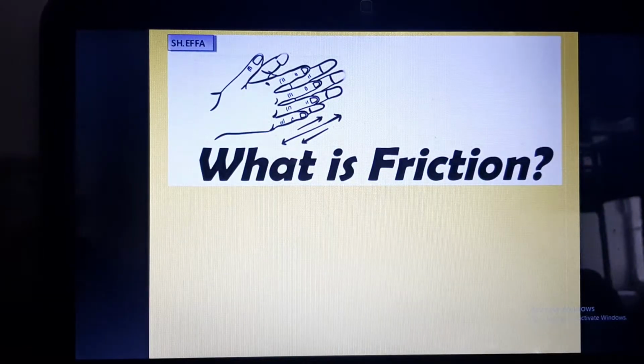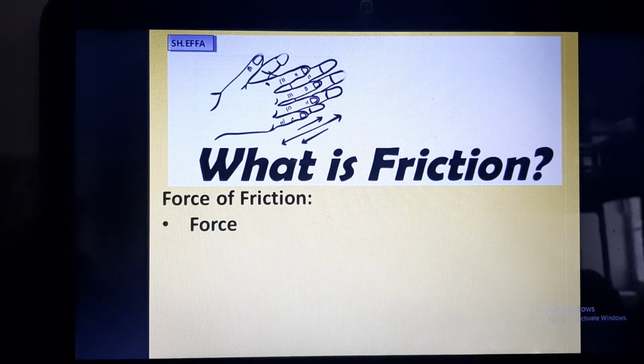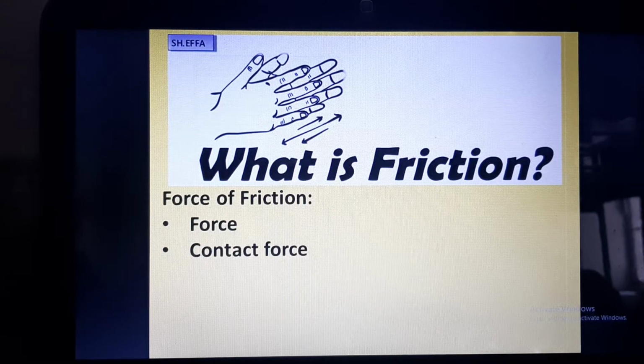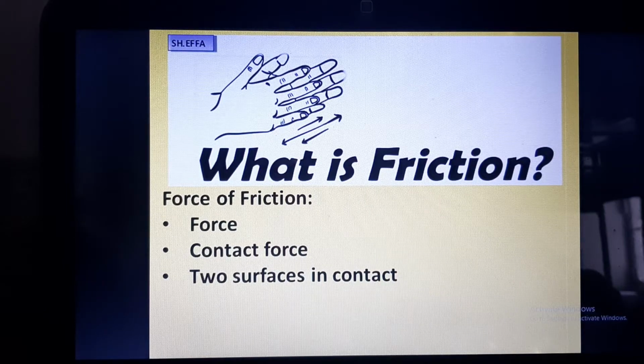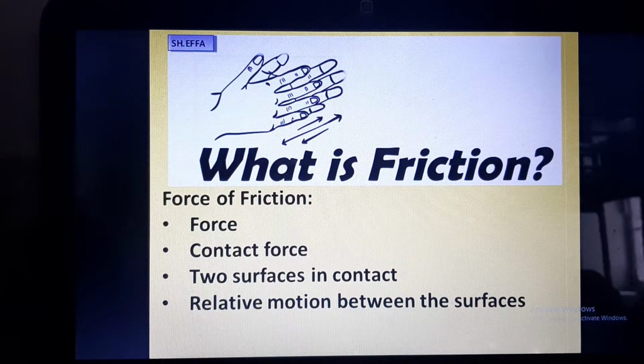So first of all, what is friction? In our last chapter, which was force and pressure, we have studied that friction is a kind of force. And what kind of force is friction? Friction is a contact force. When does friction come into play? Whenever there are two surfaces in contact and these surfaces have relative motion.